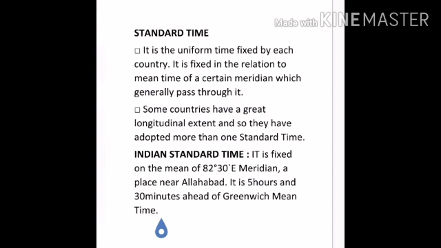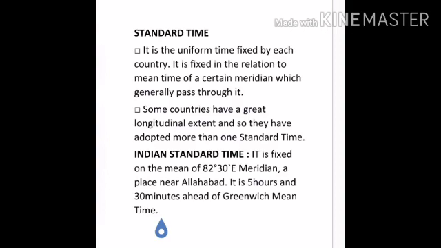Now, from GMT, Indian Standard Time at 82 and a half degrees, there would be a time difference of 5 hours 30 minutes, because if you travel 15 degrees the time difference is 1 hour, then 30 degrees 2 hours, 45 degrees will be 3 hours, 60 degrees will be 4 hours, 75 degrees equals 5 hours.